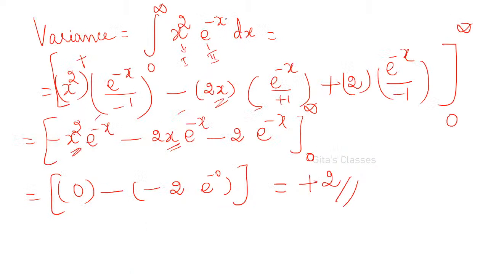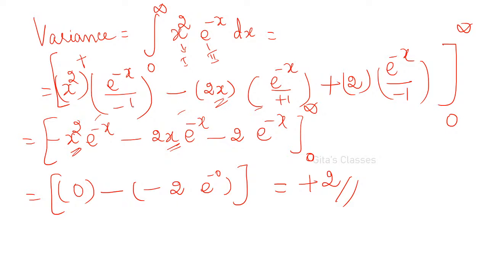Now x squared into e power minus x. You take this as first function and second function. If you are given this integration with x squared into or x cube into, you can apply this method. This is very easy. So x squared, you write the first function as it is, you start with plus, and the second function you integrate, that is e power minus x by minus 1. After writing these two brackets, you keep on differentiating the first bracket and keep on integrating the second bracket. So x squared, if you differentiate, you will get 2x.